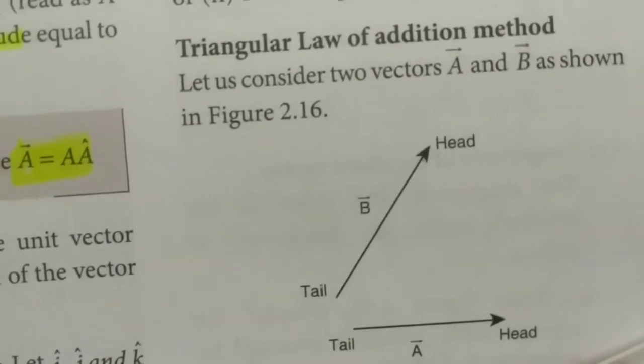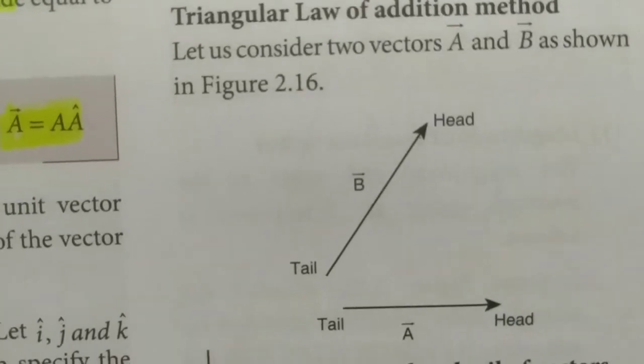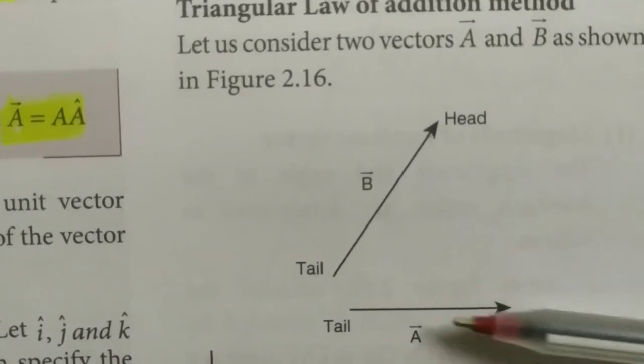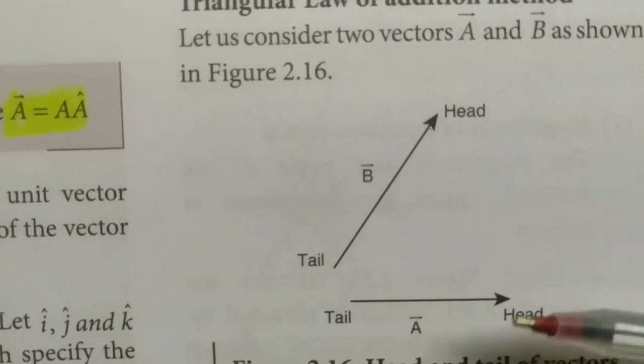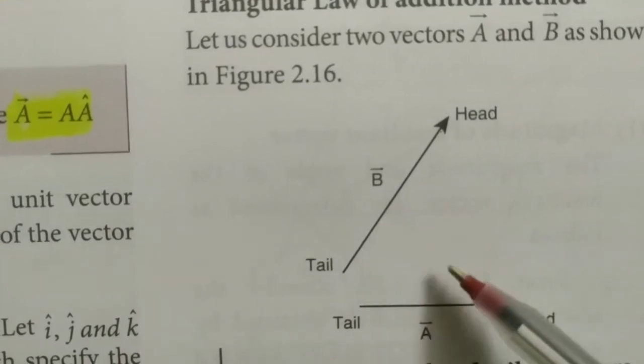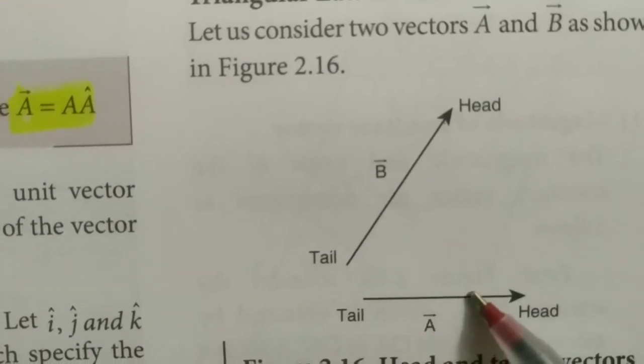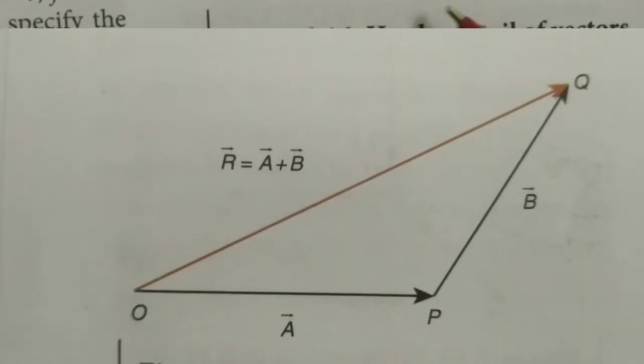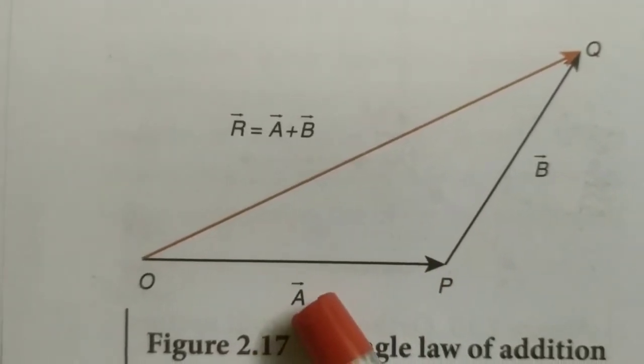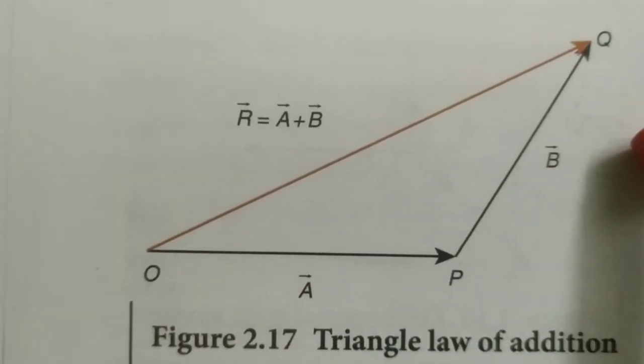So for that let us consider two vectors, A vector and B vector. Both are in different directions, having an angle between them. Okay. See, these are the two vectors, A vector and B vector.